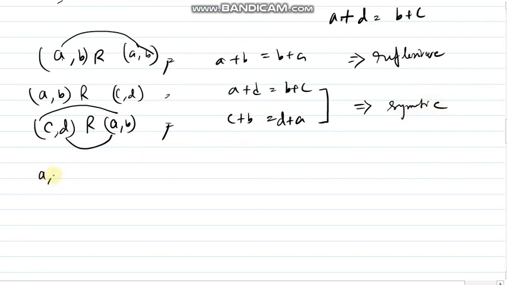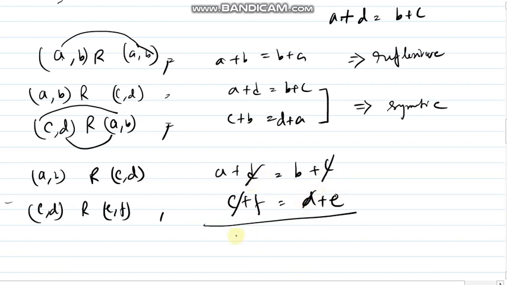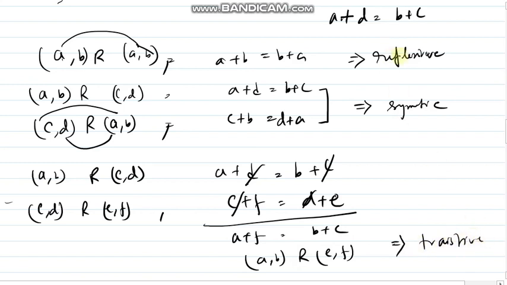Right? Now what is going to happen for (a, b) R (c, d), which is already given. Now (c, d) R (e, f) will give you c plus f equals d plus e. Now the previous case was a plus d equals b plus c. If I add them, c will be cancelled out, d will be cancelled out. So a plus f equals b plus e. So can we say from there (a, b) R (e, f)? So can we say the relation is transitive? That's all for now. Thank you.